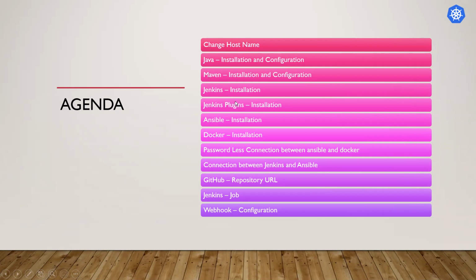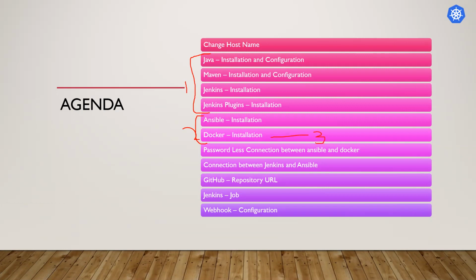This will happen on the first instance. On the second AWS instance we will install Ansible and Docker, and on the third instance we will also do the Docker installation.